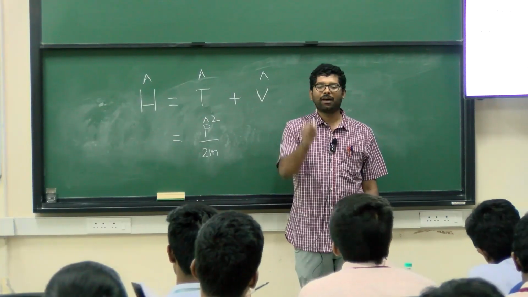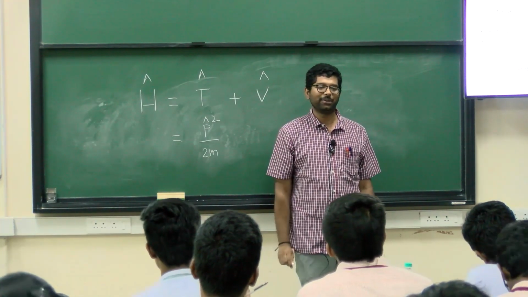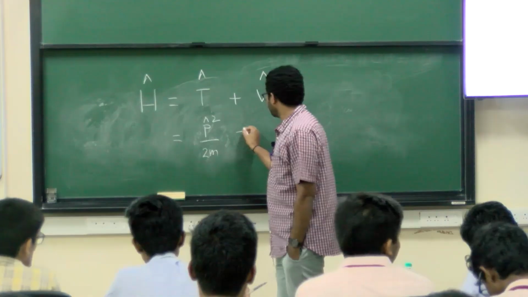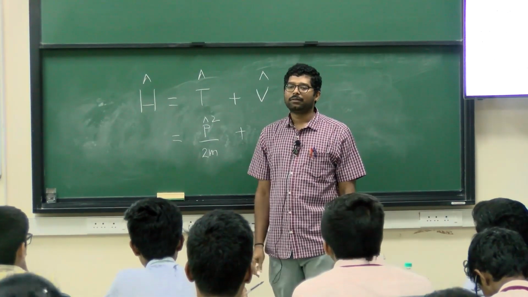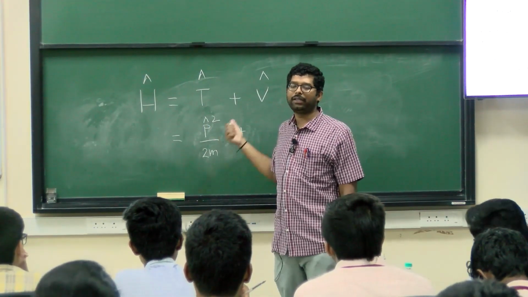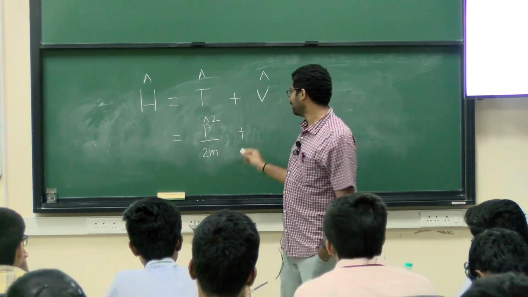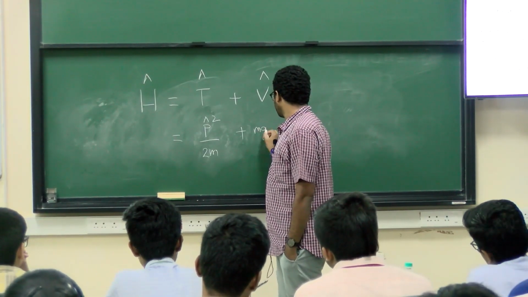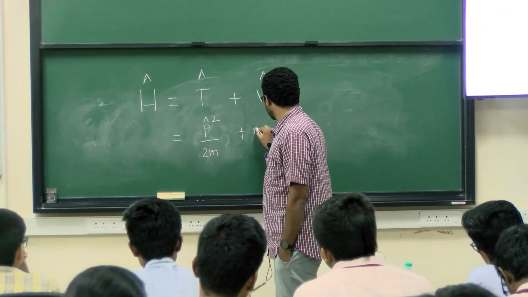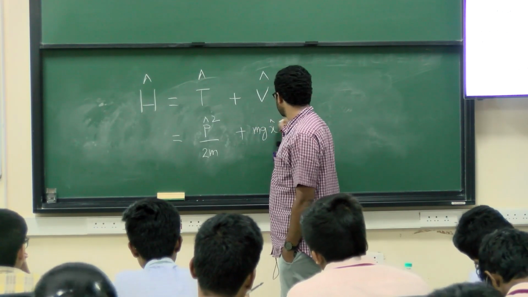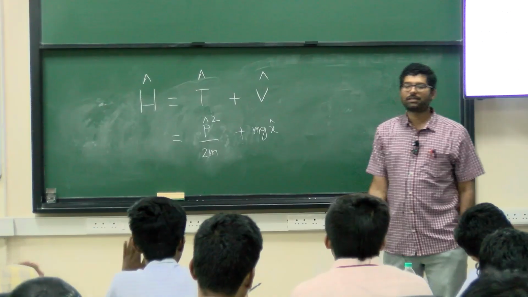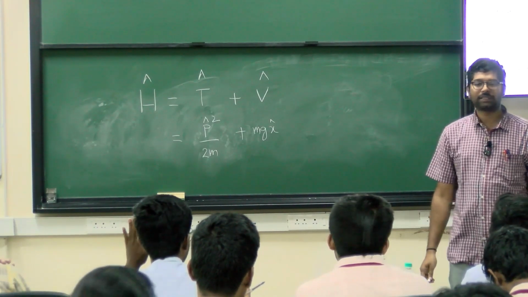In quantum mechanics, you will always put a hat on the quantities that come to you. Next, if it were a gravitational potential, how do you write it? mgh. For mg you will not change anything, because these are not vectorial quantities. I am replacing h with x, so you will put an x hat. This is how you will start writing.